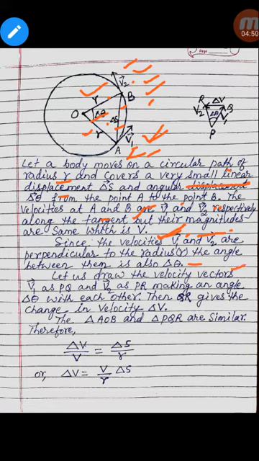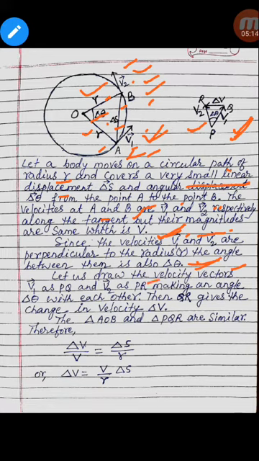the angle between them is also delta theta. Here v1 and v2 both are perpendicular to the radius, so the angle between v1 and v2 is also delta theta.